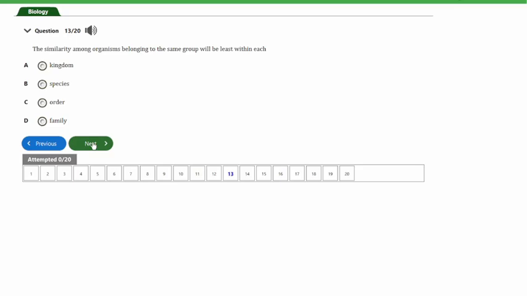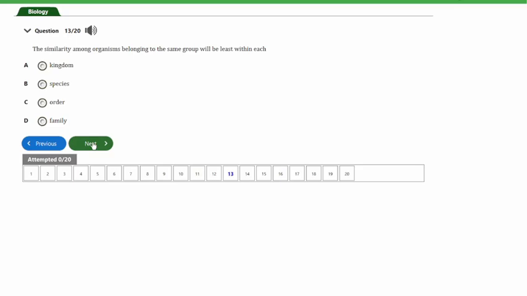So guys, remember that this has to do with hierarchy of classification, and if we look at this, the lower in the hierarchy will actually have more common features or similarities, and the highest of the hierarchy will actually have the least similarity.